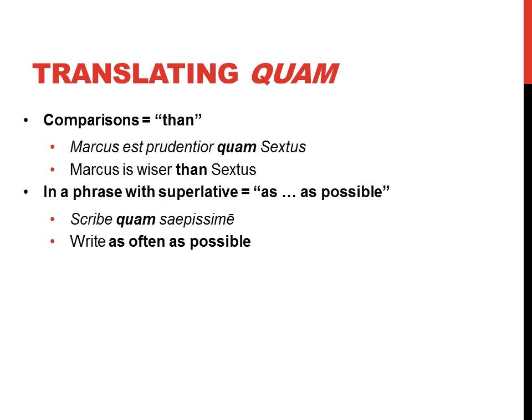Another way to translate quam can be as "as something as possible" if it's with a superlative. So scribat quam saepissime means write as often as possible. There we have a superlative adverb plus quam, so that saepissime on its own means most often as an adverb, but with quam it means as often as possible. You'll often see quam celerrime, as quickly as possible. That's a pretty standard quam superlative phrase that we'll see again and again in our text.